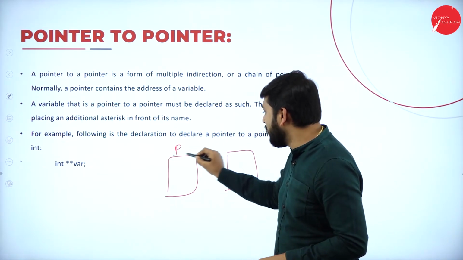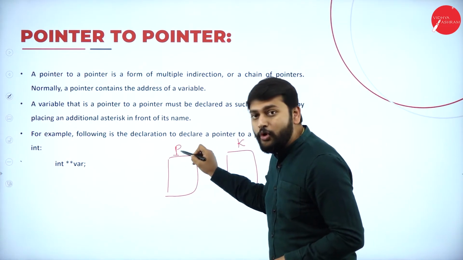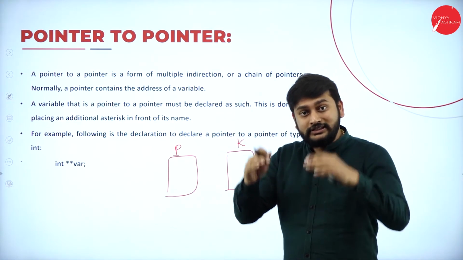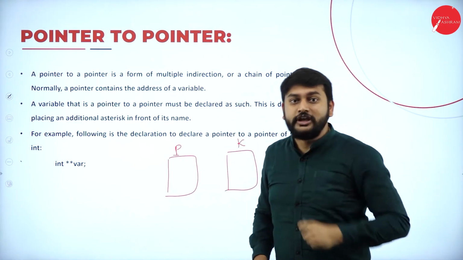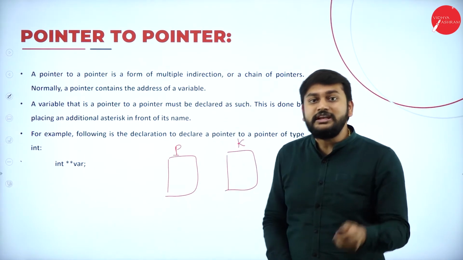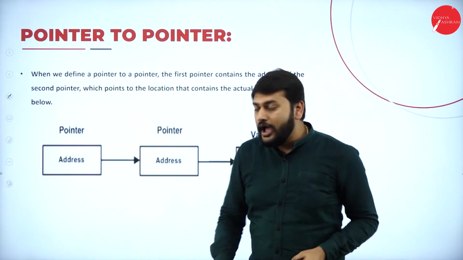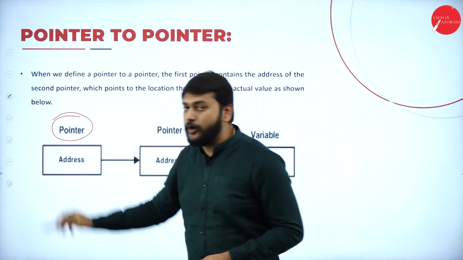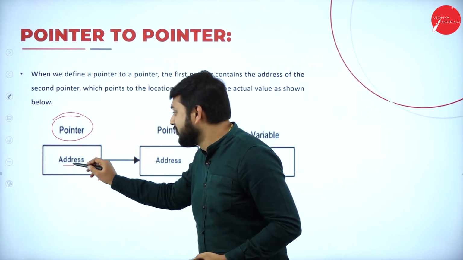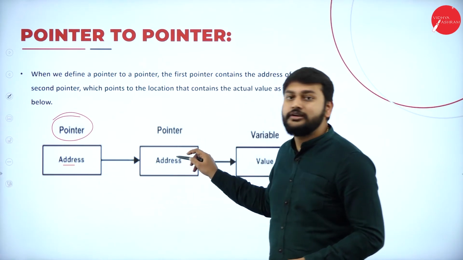Observe, this is one variable and this is another variable. All right, so I am holding the address of another variable. The variable whose address I am holding is also a pointer, is what you need to remember. So that is what I will call a pointer to pointer. Let me explain this concept with an example. Observe here. I have a variable that is going to be a pointer. Obviously, you all know a pointer is going to store an address. But this address is the address of another pointer variable.